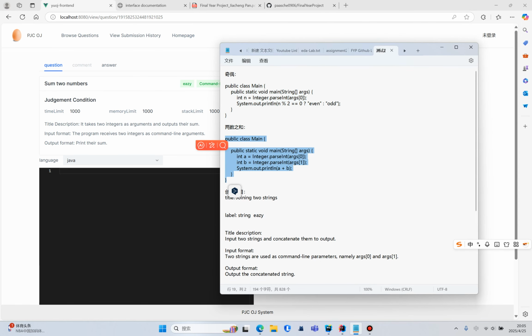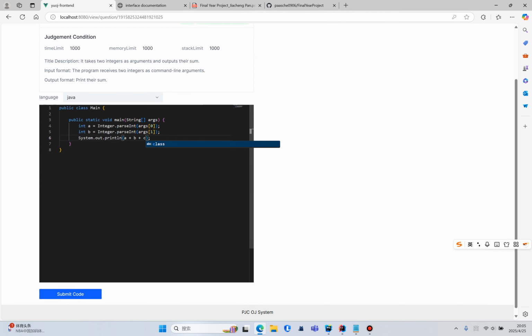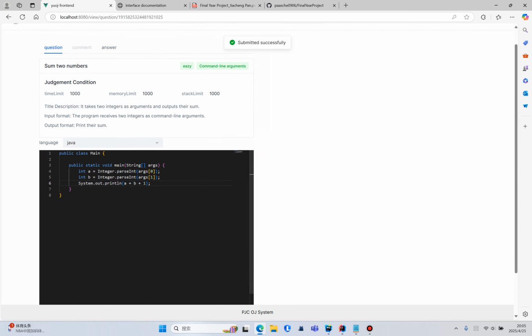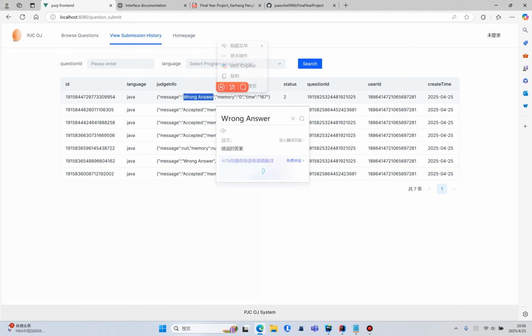A plus B, A add B add C, add 1. It's a wrong answer. Submit the code. If I look at the submission history, it returned status also 2, which means the code sandbox works normally, but the wrong answer means my code is wrong.